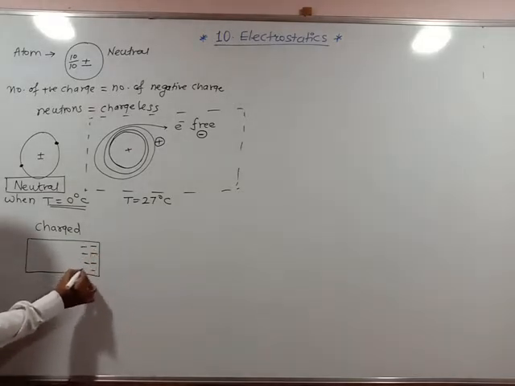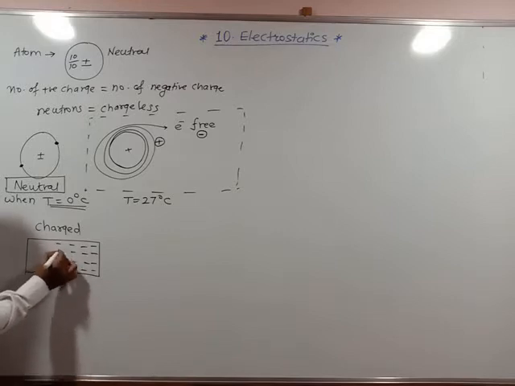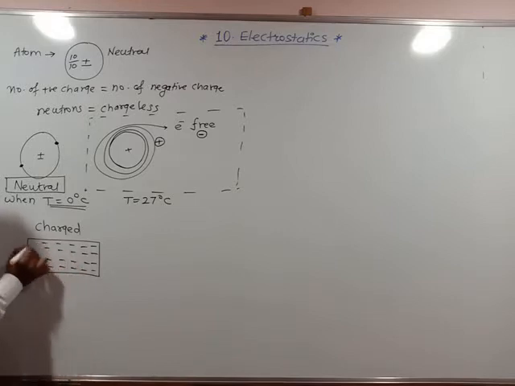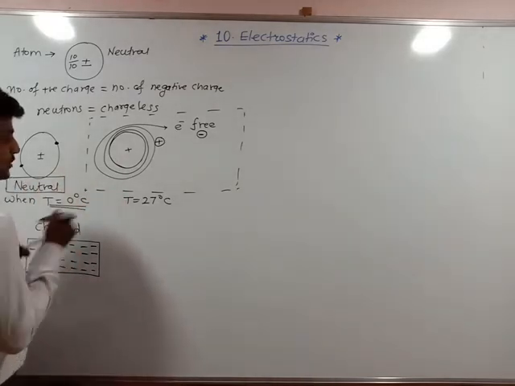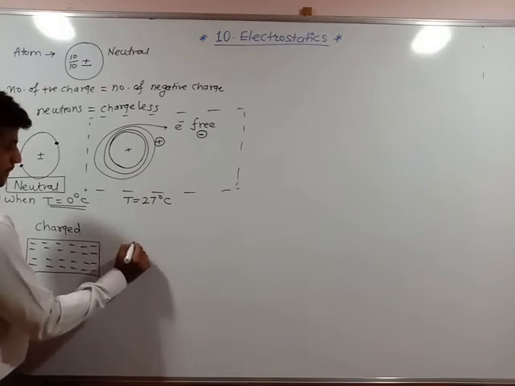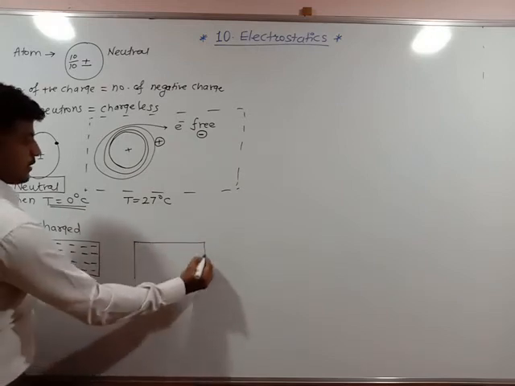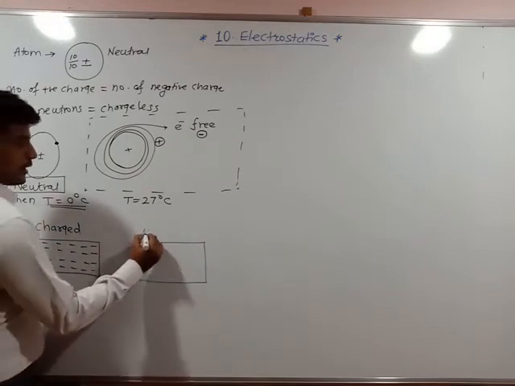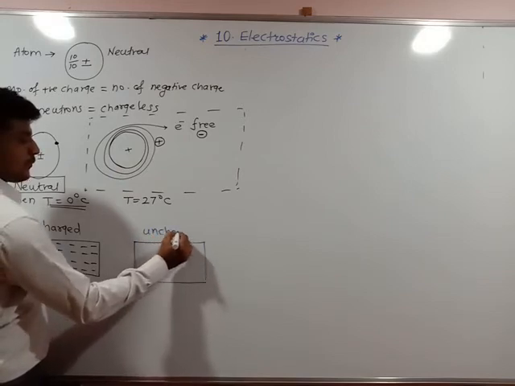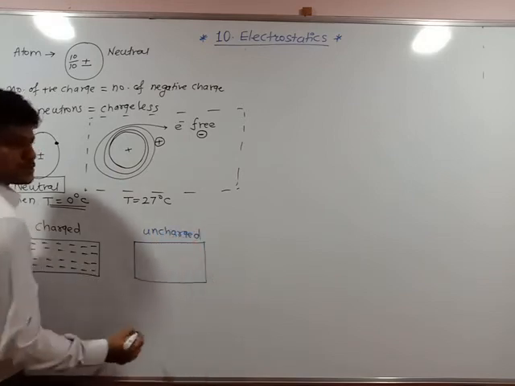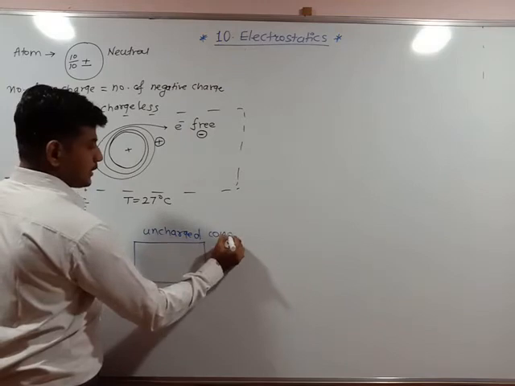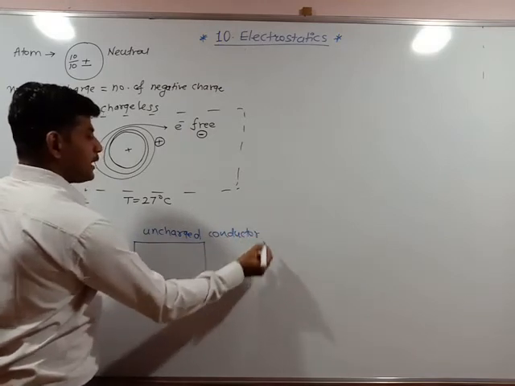The charging on it is negative charges. So this body is said to be charged. I can say the other is another conductor which is uncharged. This is said to be an uncharged conductor.